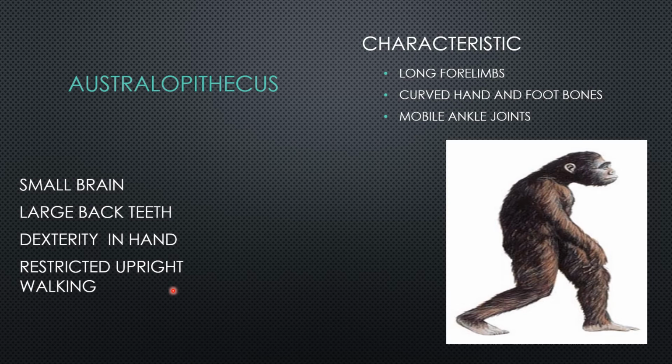Upright walking was also restricted as they still spent a lot of time in trees. So they retained characteristics such as long forelimbs, as you can see the arms, curved hand and foot bones, and mobile ankle joints suited to life in trees.